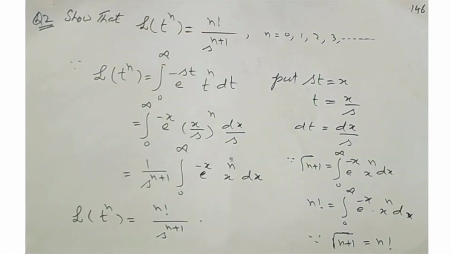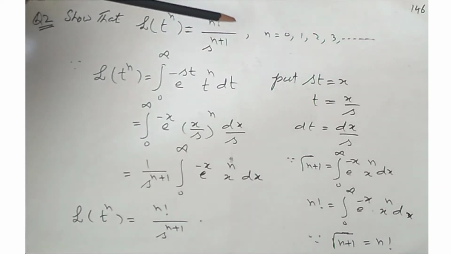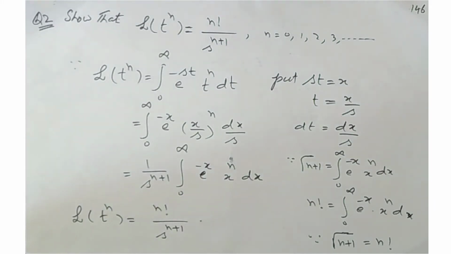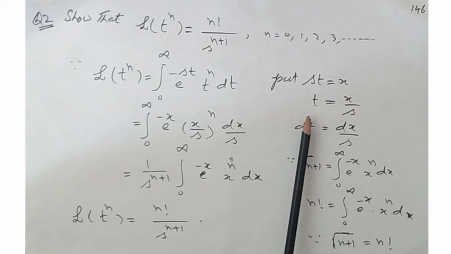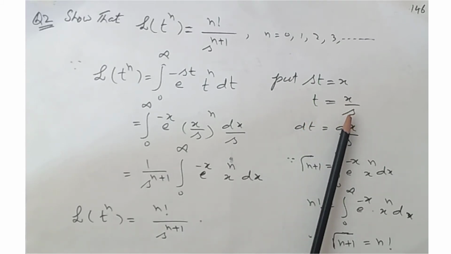Now, question number 2. Show that Laplace of t to the n equals n factorial divided by s to the power n plus 1, where n is equal to 0, 1, 2, 3 and so on. So, you see Laplace of t to the n, in place of f of t we use t to the n. So this becomes the integral of e to the minus st t to the n dt. To evaluate this integral, we use a substitution. We put st equal to x. The value of t equals x over s and dt equals dx over s.